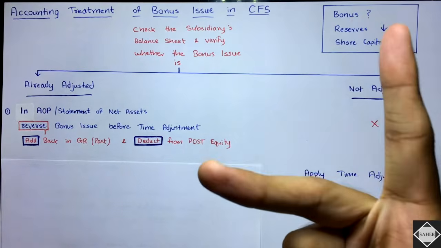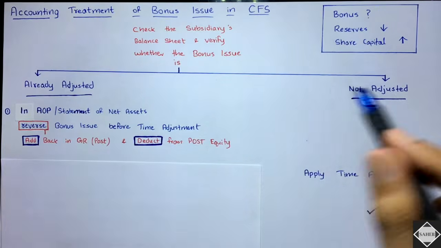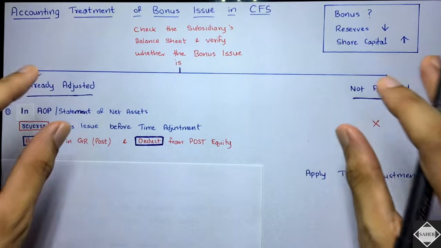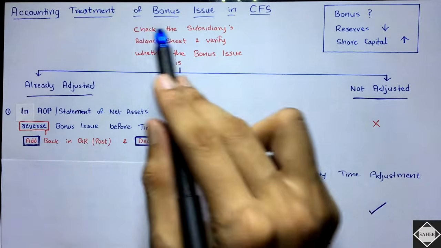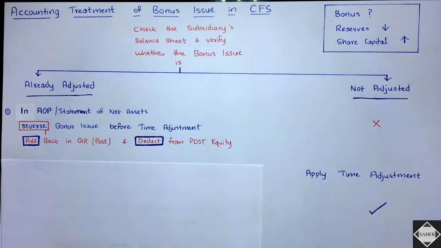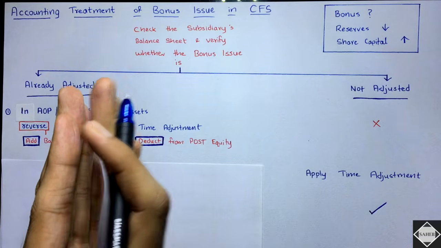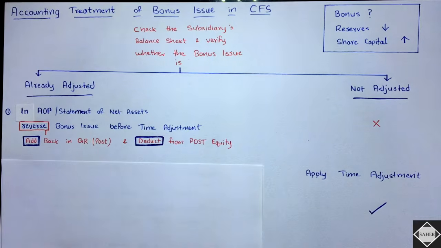Now two things are there. Either the bonus has been recorded in the books and it has been adjusted, or the bonus has not been recorded and nothing has been adjusted. These two situations you can have in the subsidiary's standalone financial statement. So check the subsidiary's balance sheet and verify whether the bonus issue is already adjusted or not. Mostly, 99% of the time it will be adjusted, because the bonus issue has happened in between the year, and you are doing consolidation at the end of the year.